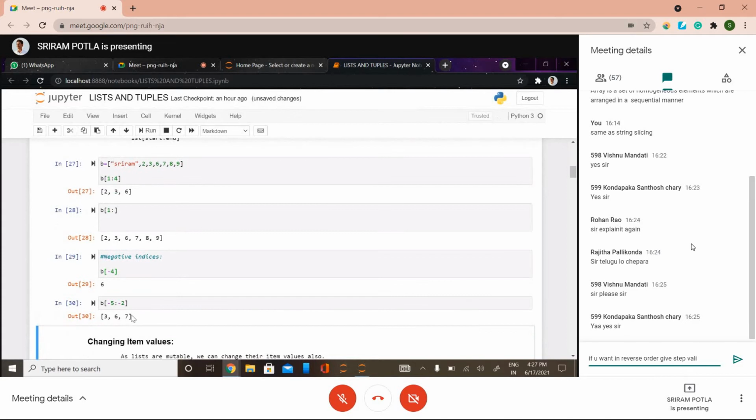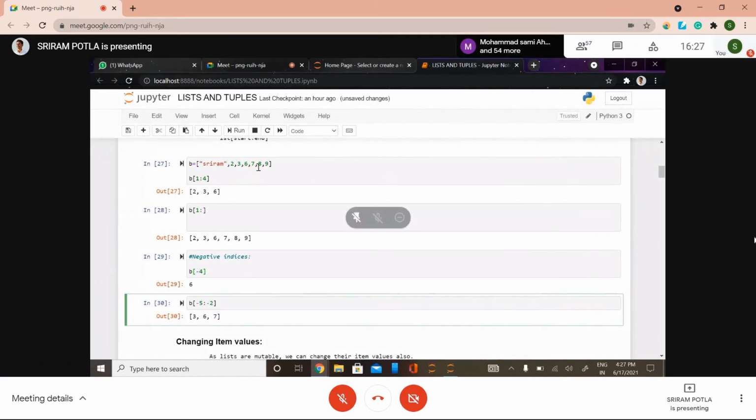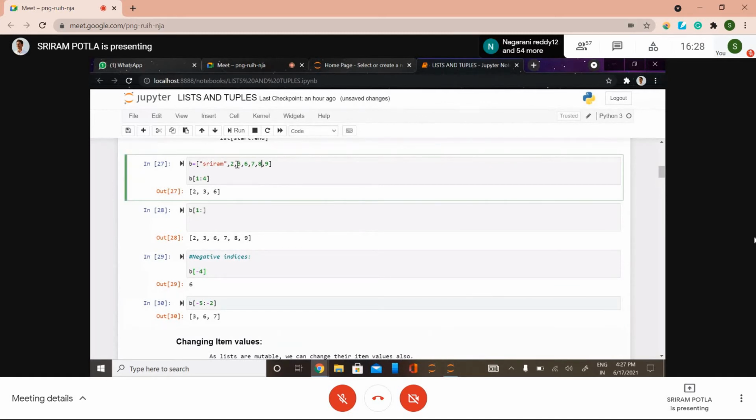See here. Did you get this? We have got 3, 6 and 7. It means it will exclude the end indexing value, right? At the position of -2, we have 8, so it is excluding that. Due to that, we got 3, 6 and 7. Is that clear? Yes, sir.